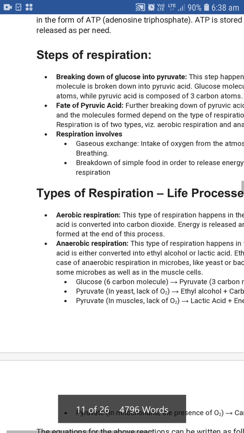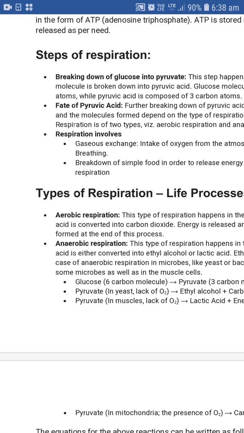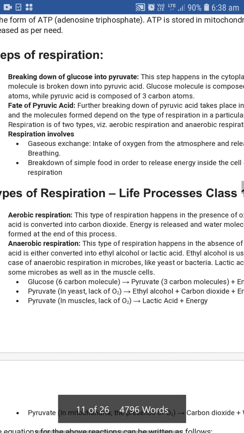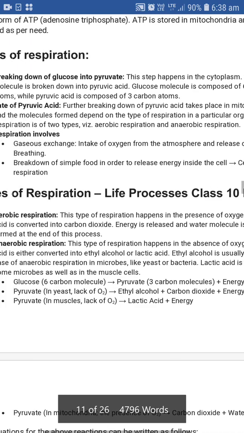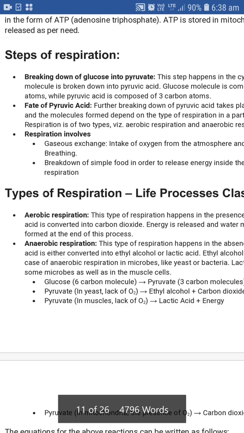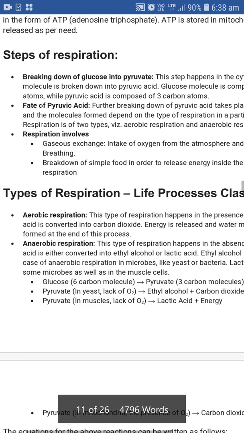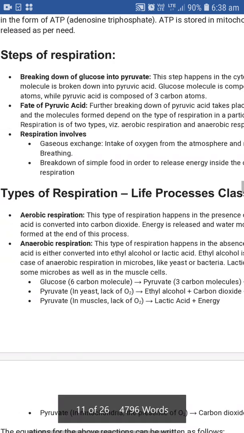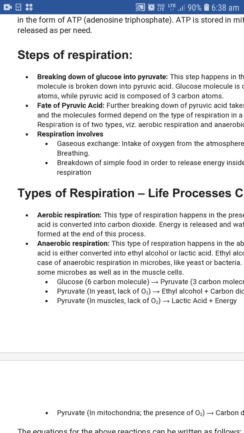Types of respiration: there are two types of respiration, aerobic and anaerobic. Aerobic respiration happens in the presence of oxygen. Pyruvic acid is converted into carbon dioxide. Energy is released and a water molecule is also formed at the end of this process.